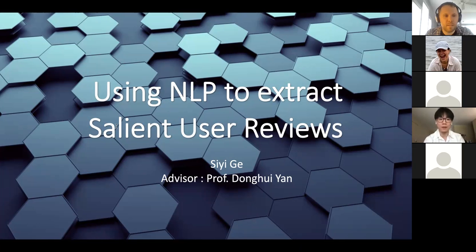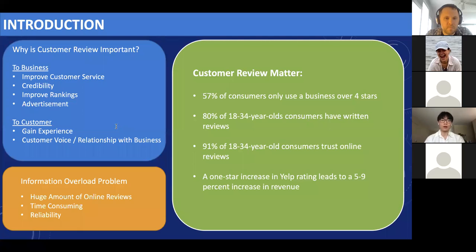Hi everyone, my name is Siyi, and my presentation is about using NLP to extract salient user reviews. I will start with some fun facts about online reviews. 57% of customers will only use a business if its rating has 4 or more stars. 80% of 18 to 34-year-old customers have written online reviews, and 91% of them trust online reviews. And a 1-star increase in Yelp rating leads to a 5 to 9% increase in revenue.